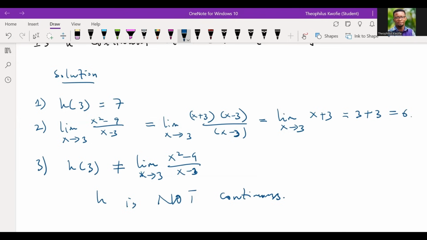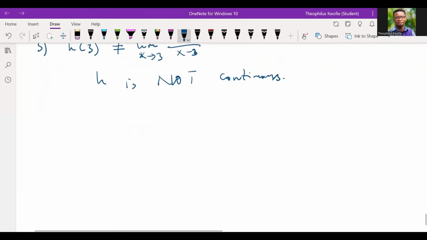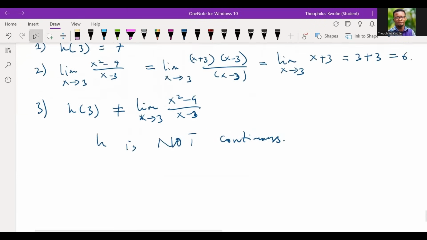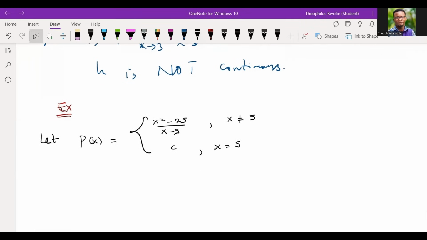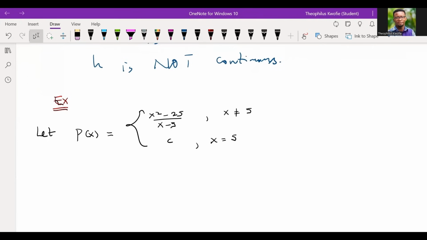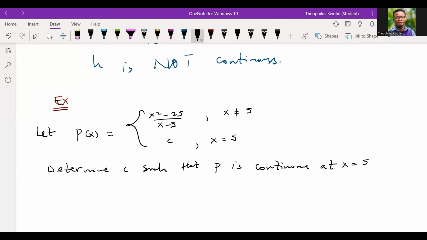All right, at this point, I think maybe you want to compare your result to what we have here. What did you get? Okay. So I want us to look at the third example for today's discussion. It says: let p of x equal x squared minus 25 over x minus 5, with the condition that x should never be 5, and a constant c for which x is equal to 5. Now the question is, we are to determine c such that p is continuous at x equal to 5.